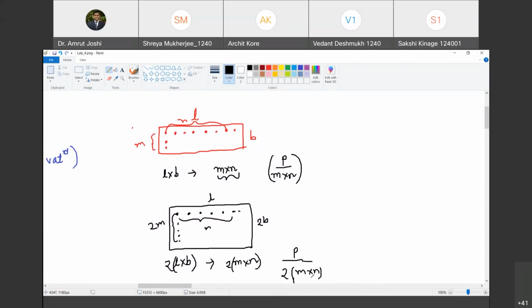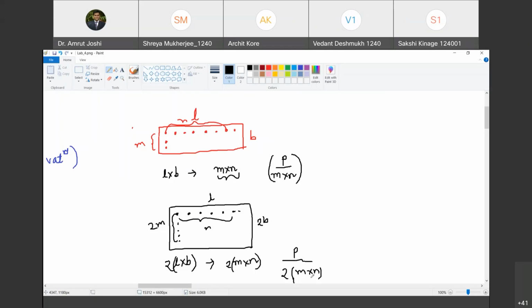So what we tend to think is, as the number of interactions of crests and troughs have doubled, ideally the frictional force that can be offered between the surfaces should have doubled. Are you with me? Yes, sir. But why does that not happen? Because the interlocking earlier was under the force P upon m into n. Now it is under the force P divided by 2 into m into n. So the interlocking force has dropped down by half. Are you with me? Yes, sir.